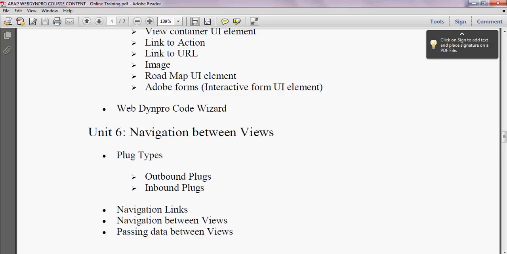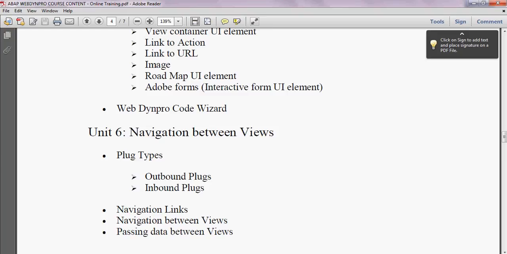As like pattern button in the ABAP code, we have the WebDynPro code wizard, which we take help of to get the code generated, belonging to WebDynPro ABAP. So it is more useful to generate the code. Instead of putting a lot of effort into writing the WebDynPro code, the WebDynPro code wizard will generate the code based on some selections.